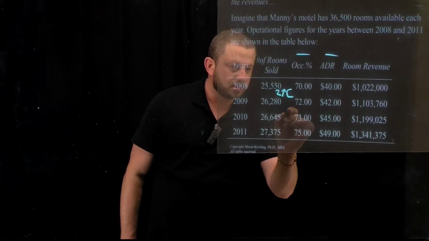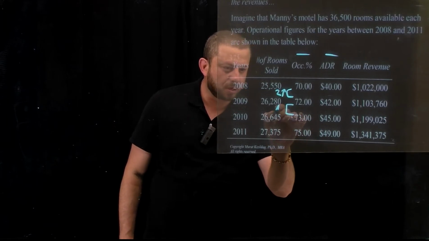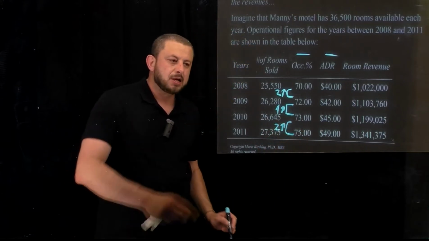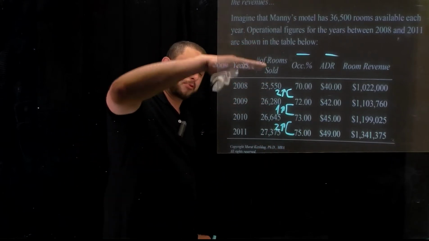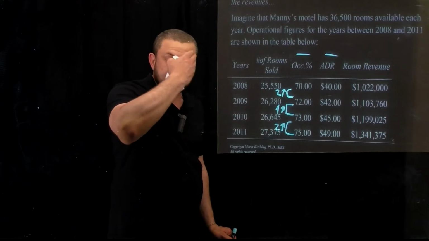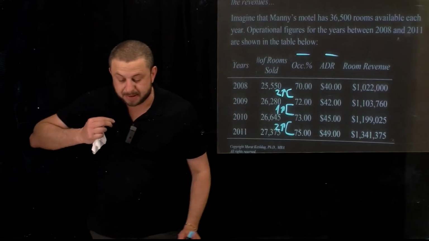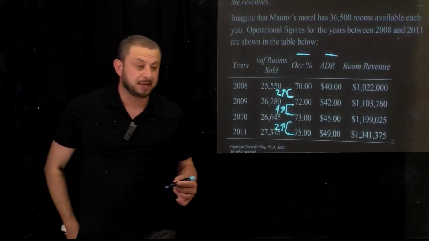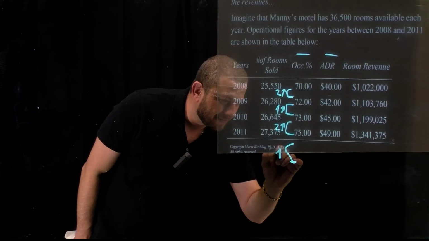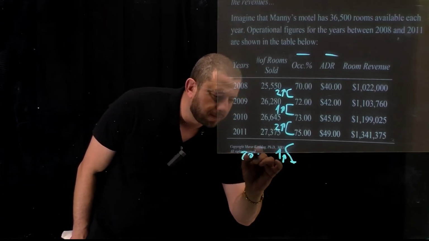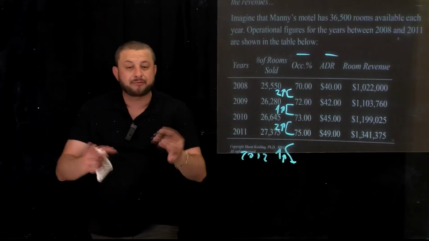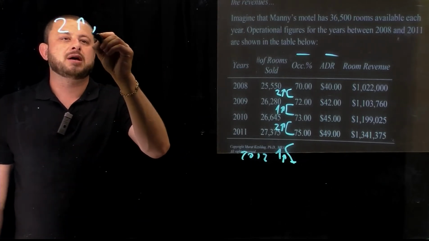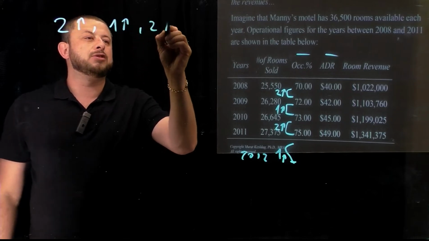2% up, increase. 72 to 73, 1% increase. 73 to 75, 2% increase. So look, 2% increase, 1% increase, 2% increase. It is safe for a manager to assume that there might most likely be a percent increase for 2011 in occupancy percentage. Therefore, there is a trend in occupancy percentage. The trend is 2% up, 1% up, and 2% up.